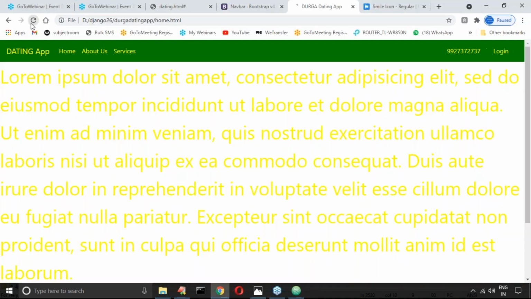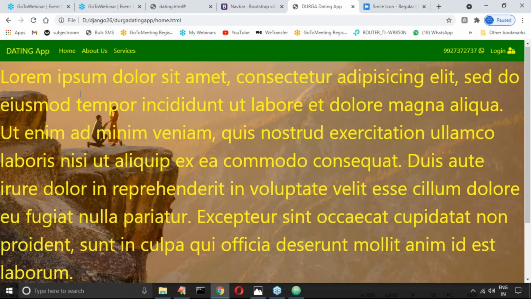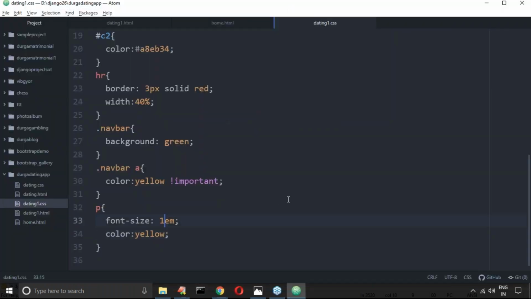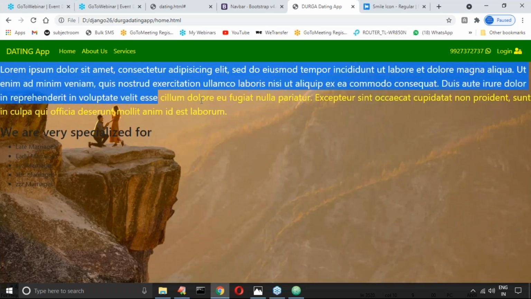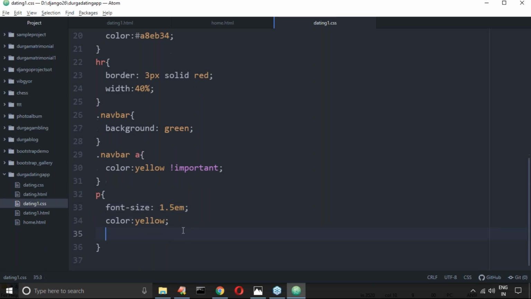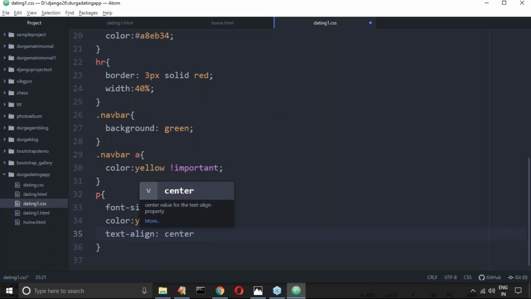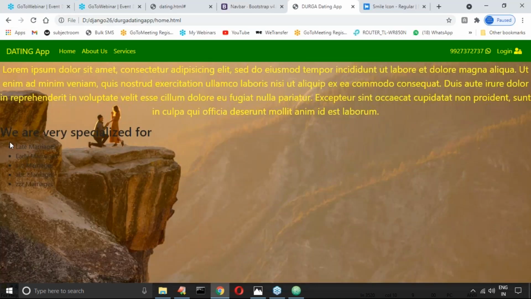Are you seeing, right? It seems to be a bigger kind of thing. I don't want this much, so I'm taking 1.5em like this. Can you please observe the 1.5em? Now text-align center I'm trying to take.